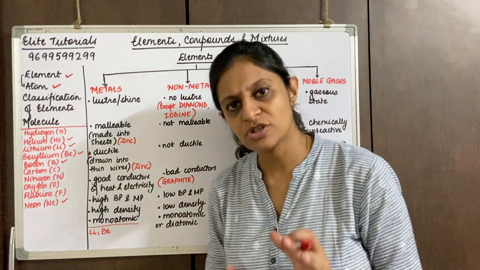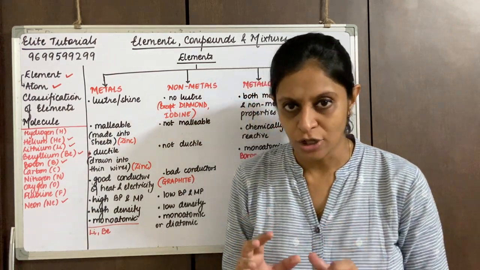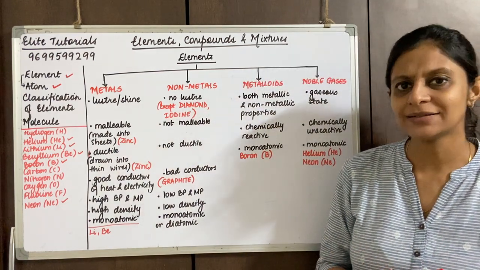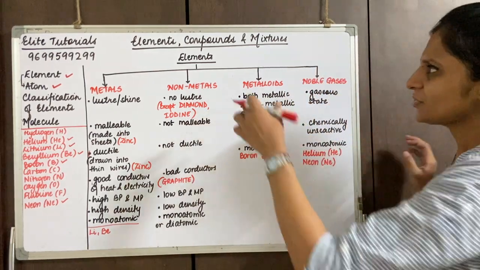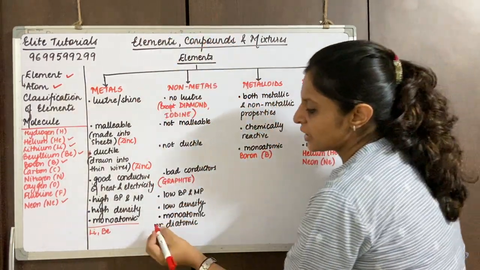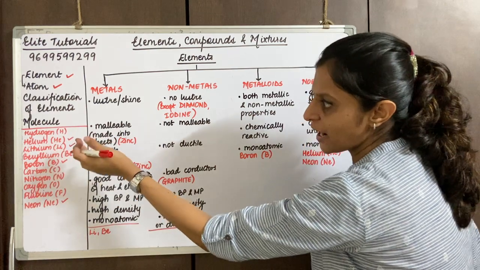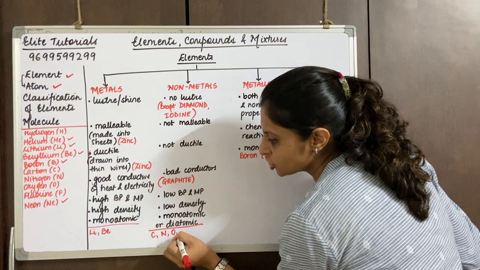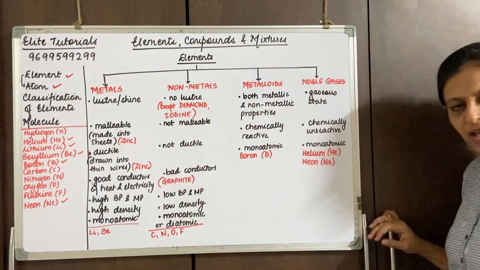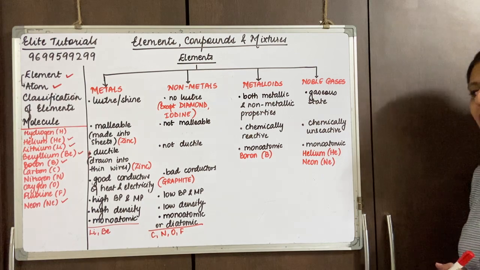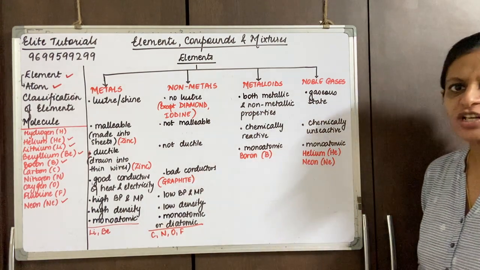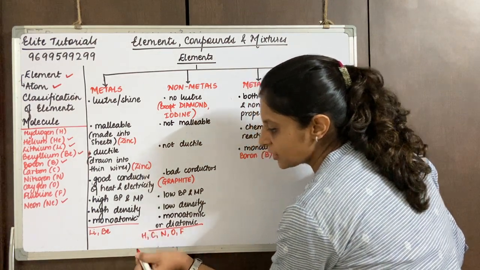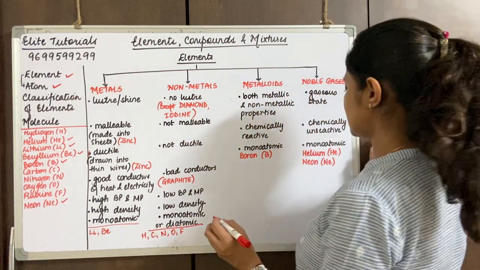Remember, hydrogen will also be classified as a non-metal. It does have metallic properties, but when we are considering it, it will be considered as a non-metal. But it again has dual nature. So right now, if we don't consider hydrogen, carbon, nitrogen, oxygen, fluorine are considered as non-metals. Got that? So that was the classification for the first 10. Let's see the next 10.